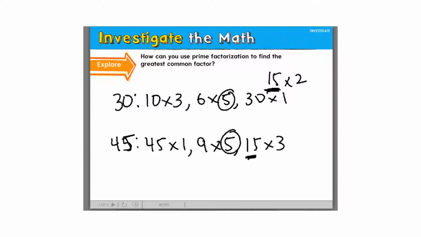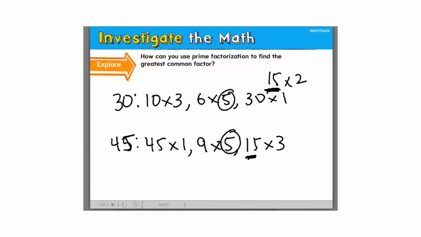On the assignment today, they actually ask you to use a certain way with a certain set. They'll give you a set of numbers and ask you to solve using prime factorization. That would be way number 1. Then for some of the questions, the directions tell you to solve by making a list of the factors, and that would be way number 2. But I'm going to change the directions and tell you to use whichever way works best for you on any of the problems.